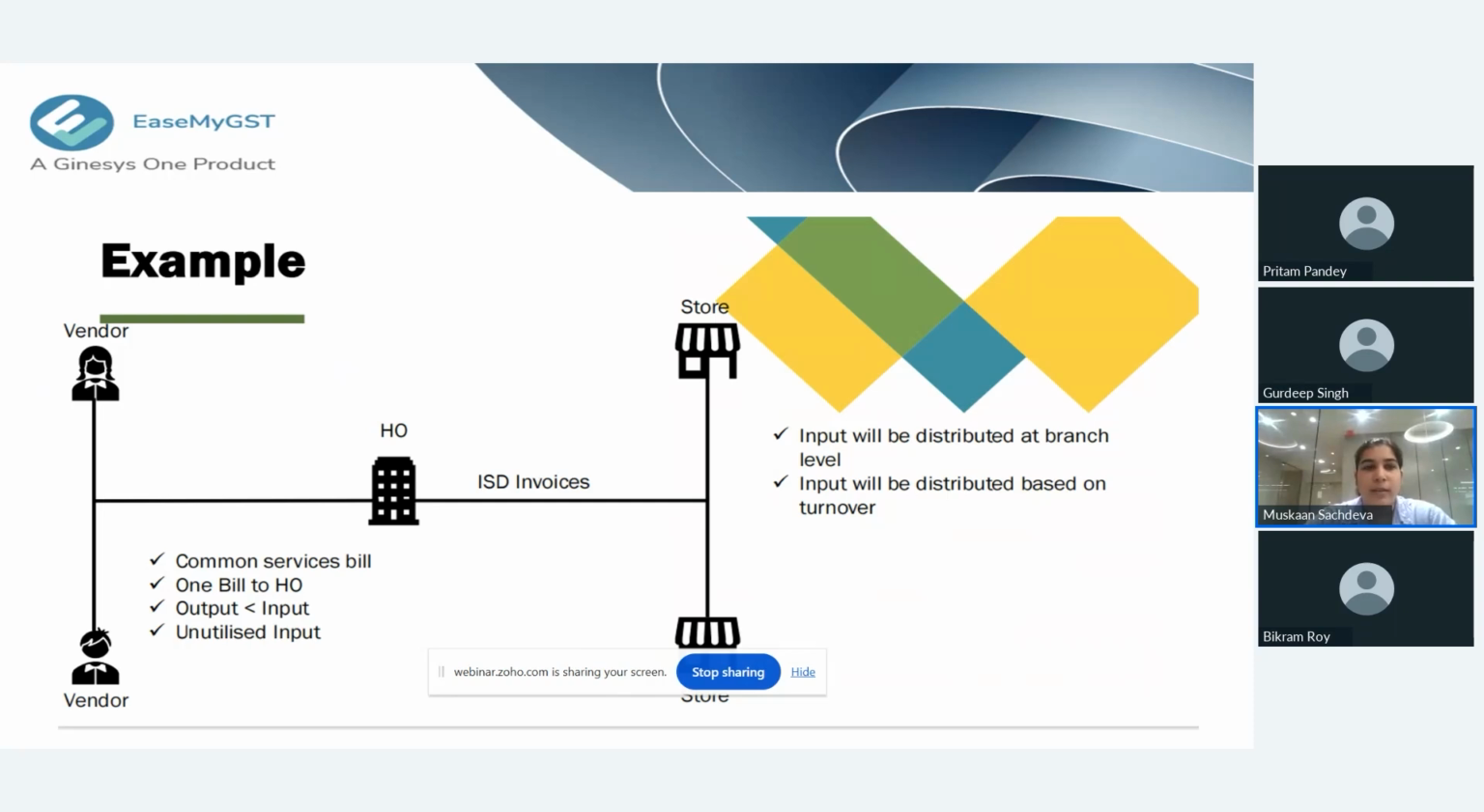I'll explain the ISD using an example. As you can see here on my screen, there is one HO and it has its 2 stores. For the services that are commonly used by the HO and the stores, the input will be distributed according to the turnover of the stores. For example, if store 1 has more turnover than store 2, then the input will be distributed based on their turnover only. And moreover, I want you all to know that the input is also distributed at the branch level, and as I told you, it will be distributed on the turnover.